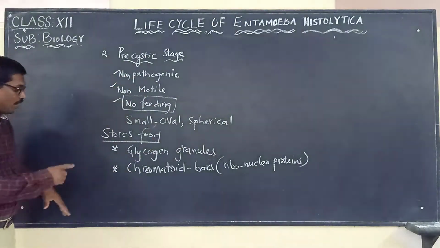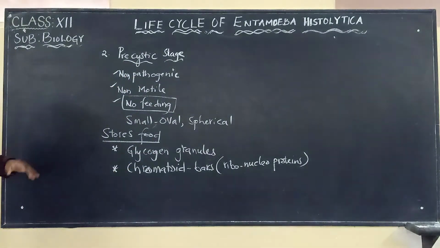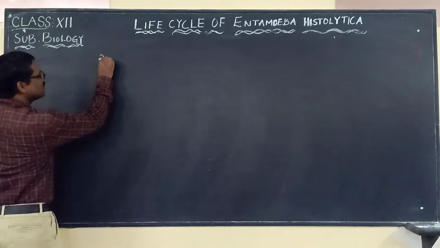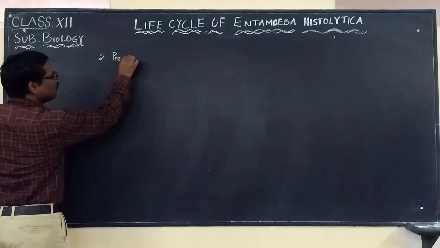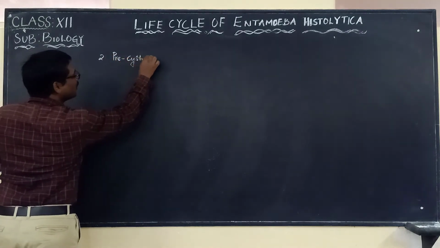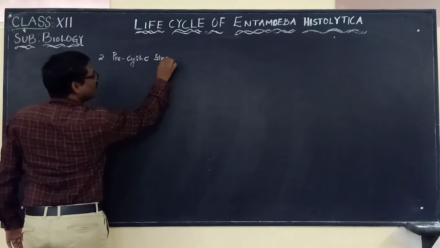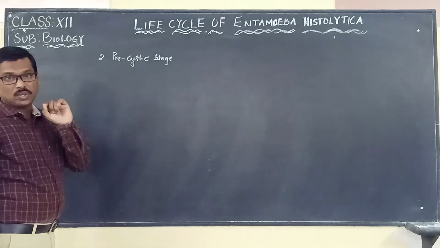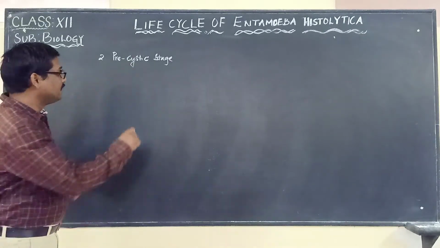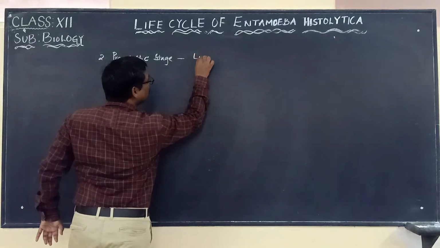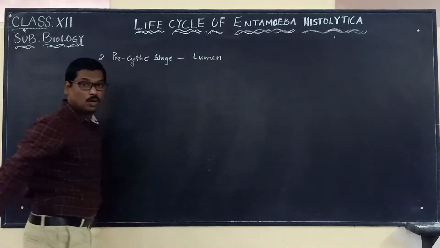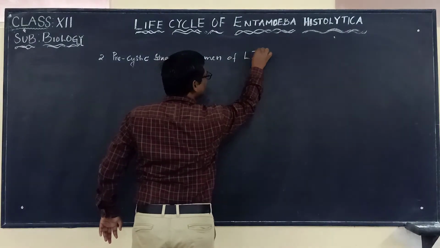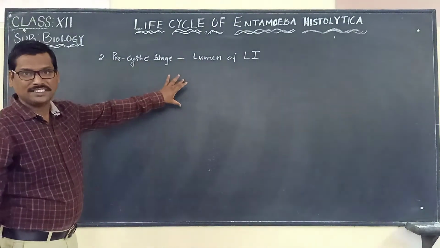These are the points that we have to keep in mind. So we completed the second stage, the pre-cystic stage. In the pre-cystic stage, Entamoeba histolytica is found in the lumen of the large intestine. Please remember that, the lumen of the large intestine.